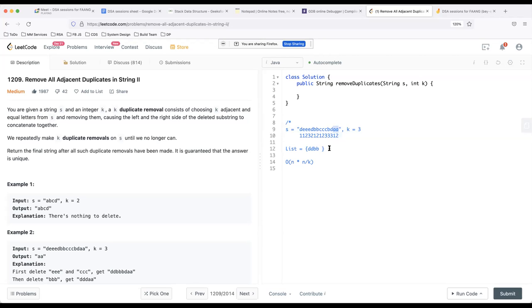Is the approach becoming clear, the idea we are going to use?